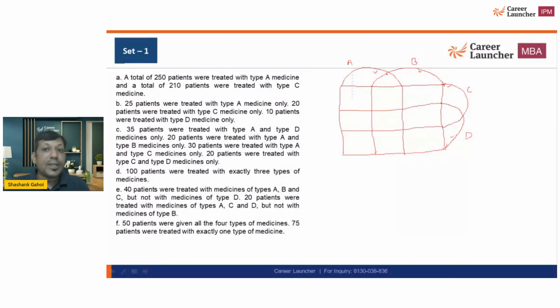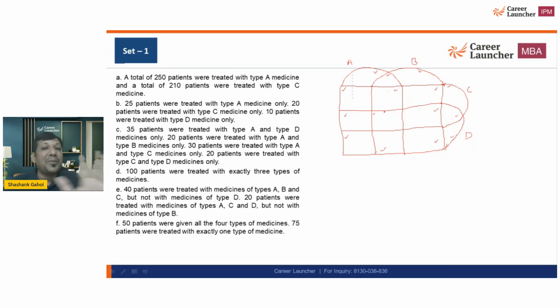This part is called only A and B. This part is only A and C. This is only A and D. This is only B and C, only B and D. This is only C and D. This part is only A, B, and C. This is only A, C, and D. This is only B, C, and D. And this part is called all four.